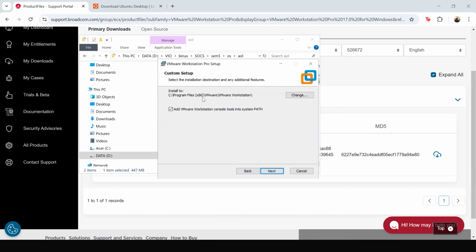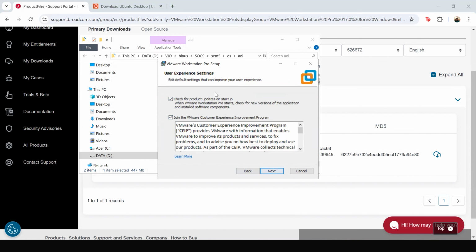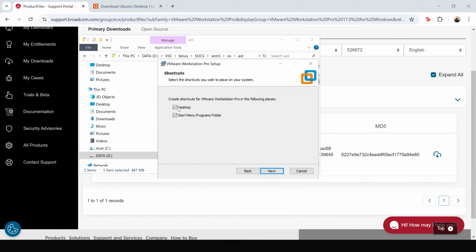Then you will just continue as usual. This is where you want to install the software. This is for product updates in case you want to keep it updated. And there are also shortcuts for the desktop and the start menu programs folder. So I'll just click next, and then we can start installing.